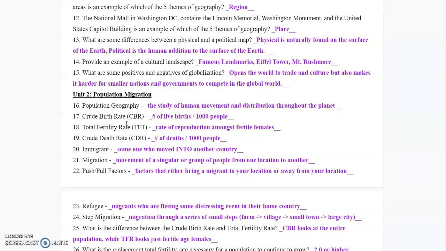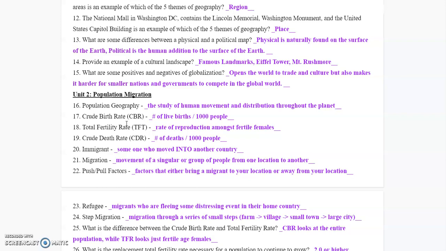Crude birth rate, the number of live births per 1,000 people. Total fertility rate looks at the rate of reproduction amongst fertile females. Remember, that's the key part of that. Crude birth rate looks at 1,000 people, the number of births per 1,000 people. That can be 500 men and 500 women that can't give birth. It doesn't matter, it's still 1,000 people. The total fertility rate is looking at the people that can actually have children, fertile females.